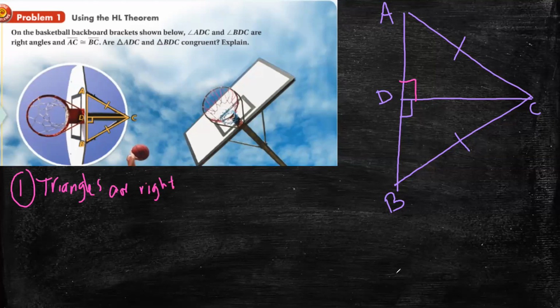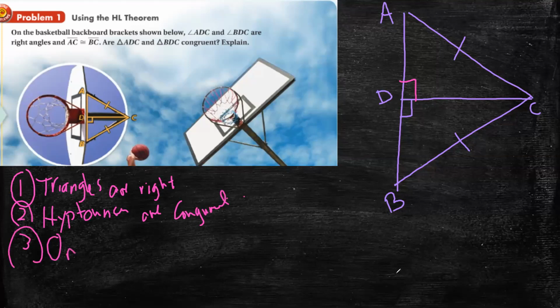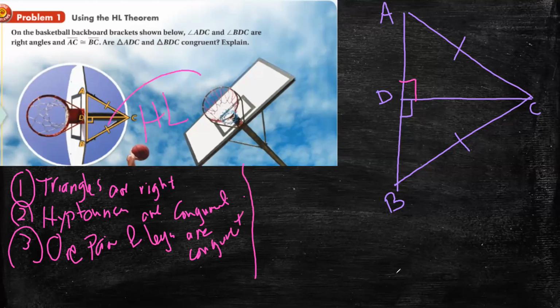The second one, if the hypotenuses are congruent. And the third one, if one pair of legs are congruent. These are the three conditions for the HL theorem.